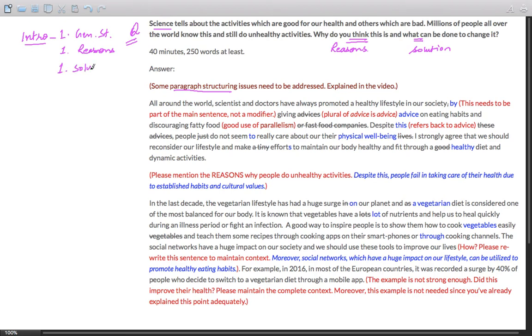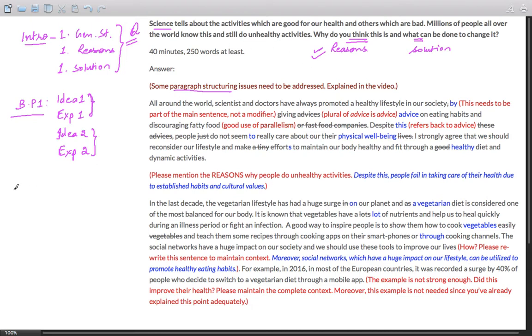That's a three-sentence introduction. This should be followed by body paragraph 1. Now, what should body paragraph 1 be about? It should be about reasons. Explain the reasons. Idea 1. And then explanation of idea 1. So this is reason 1. Then idea 2 and an explanation of idea 2. What are the two reasons due to which people keep following these unhealthy activities?